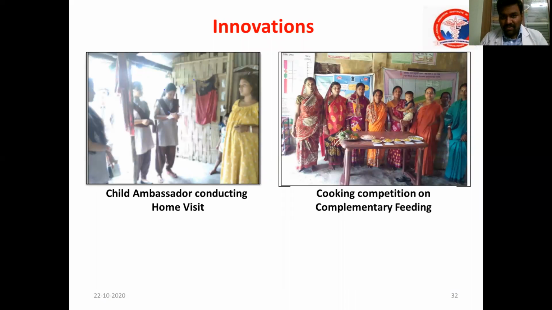And innovative approaches. For example, I have placed two pictures. The first picture is the child ambassador. That is, school students can be made ambassadors. They will go into the community and act as ambassadors and create awareness among the people. And also a cooking competition can be held for complementary feeding and rewards can be given. Like that, some innovative methods also can be adopted at the community level.